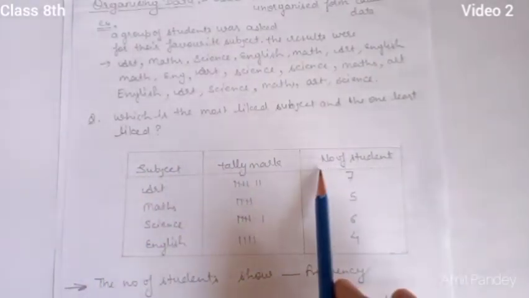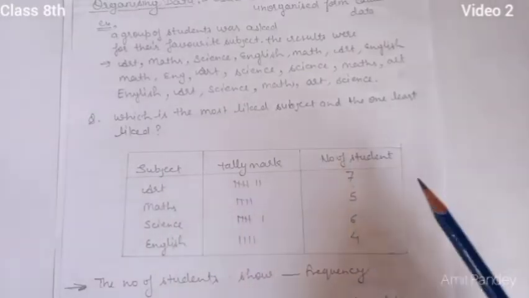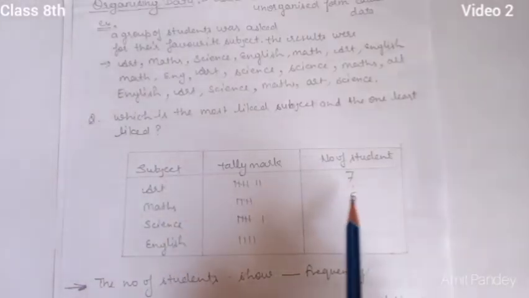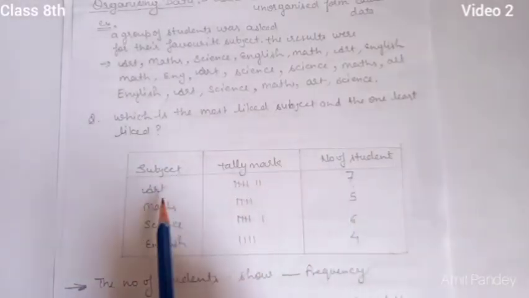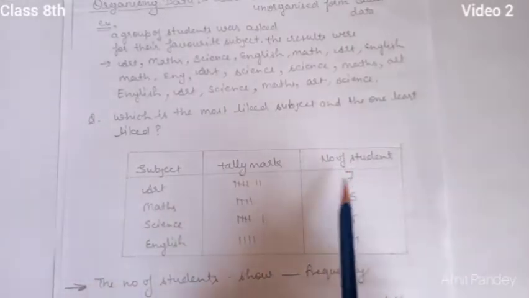Students, here the number of students is the frequency. Frequency gives the number of times that a particular entry occurs. You can see that 7 students replied that their most liked subject is art, so that is the frequency here.